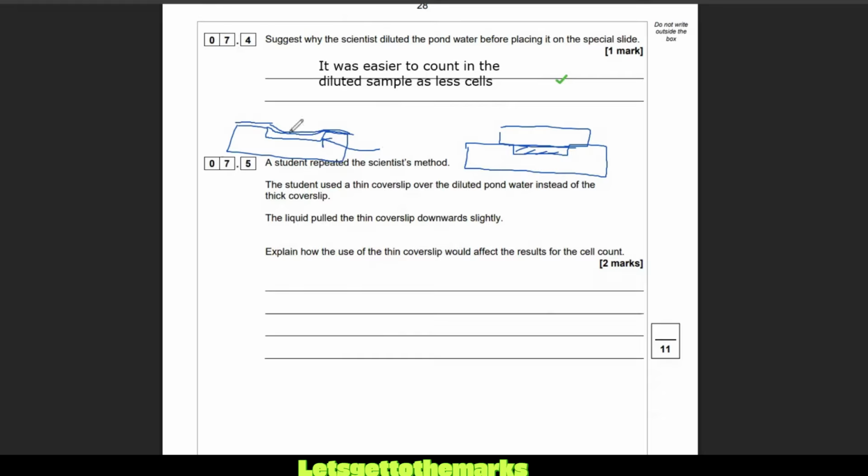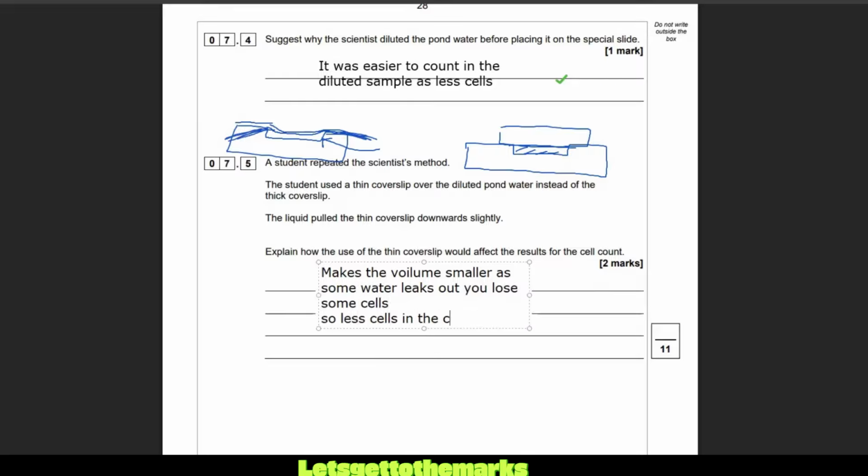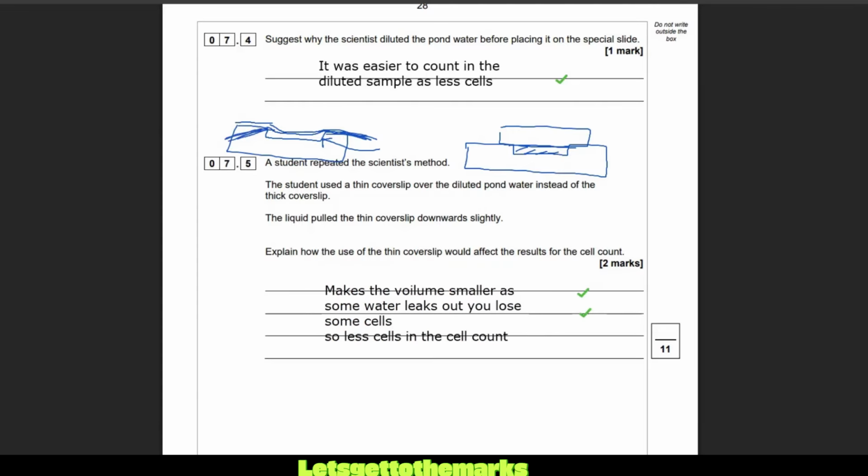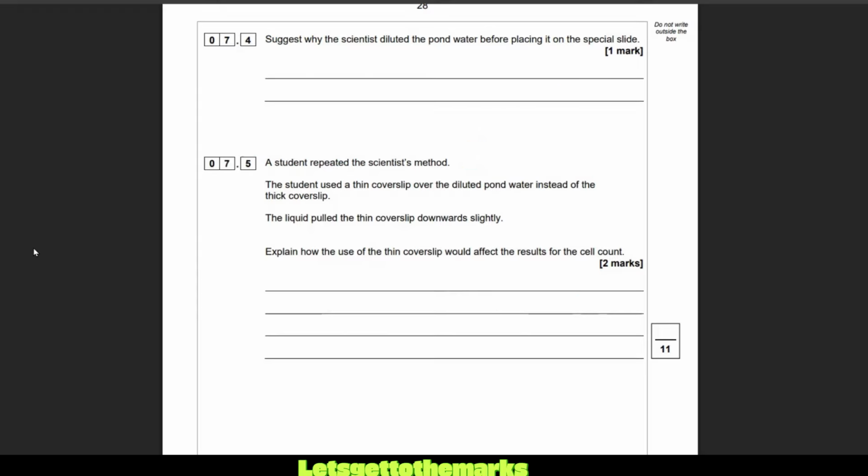Because if you squish this thin cover slip down, you're going to get some water leaking out, right? Leaking out the sides like that. You're going to squish some of the water out. That's why they use the fat cover slip, not to change that shape. So you're definitely going to make the volume smaller as some water leaks out. And I guess that water that leaks out might take cells with it. You lose some cells, so less cells in the cell count. So it's going to appear like we have less cells because some of the water leaks out. We have a smaller volume, less cells, essentially. Lovely. Right, that's the end of that question. Let's get on with question 8.